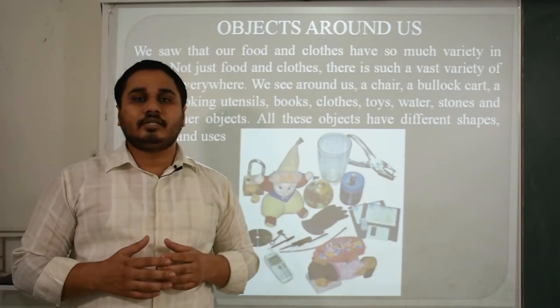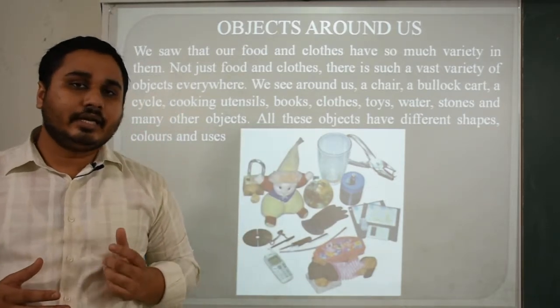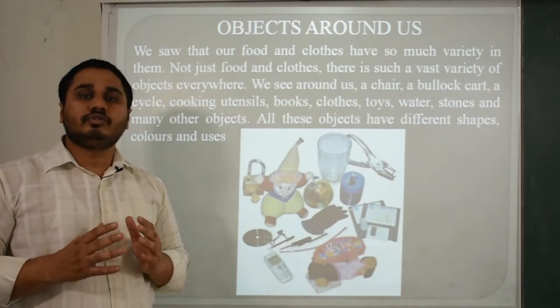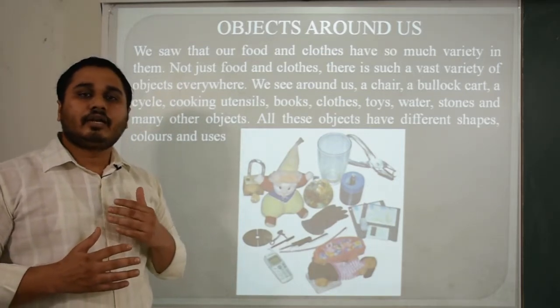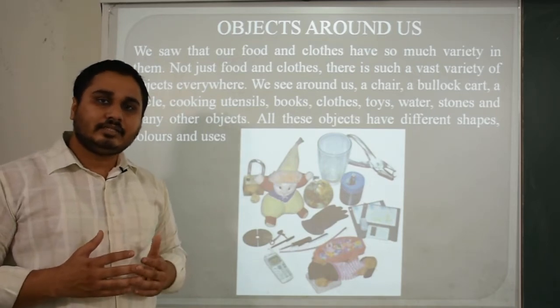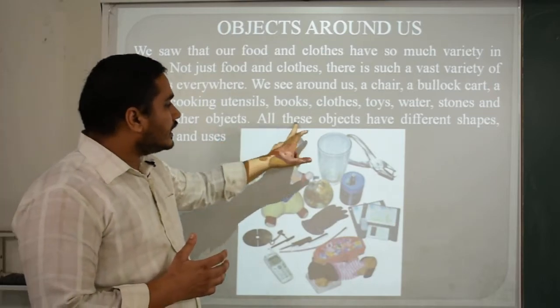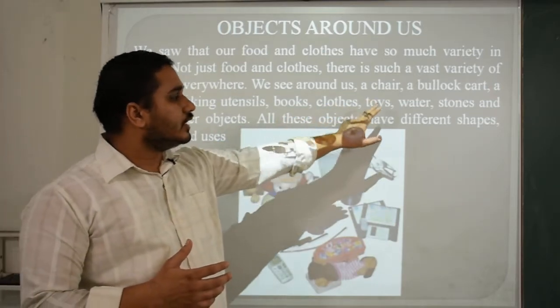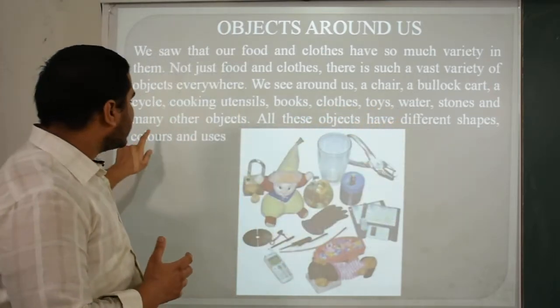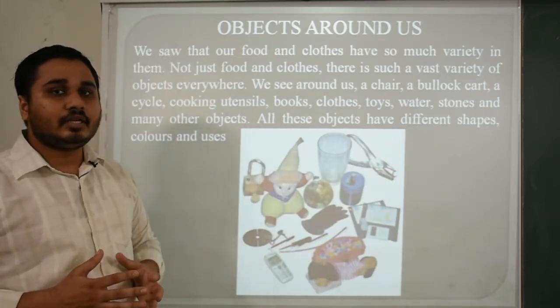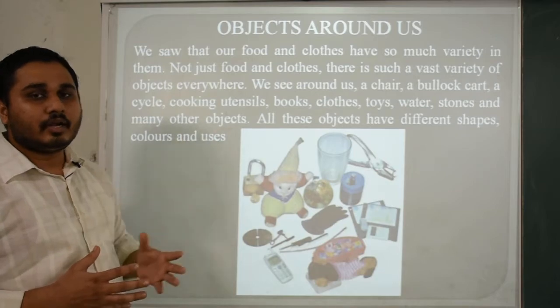This is mentioned very clearly: we are surrounded by lots of materials belonging to different categories, classes, shapes, sizes and structures. The last line says it again: all these objects have different shapes, colors and uses, and this picture makes the paragraph very clear.